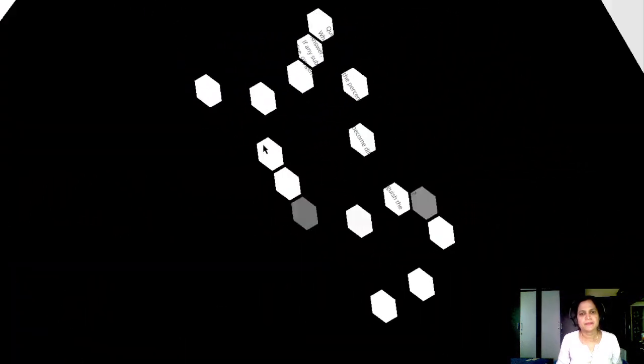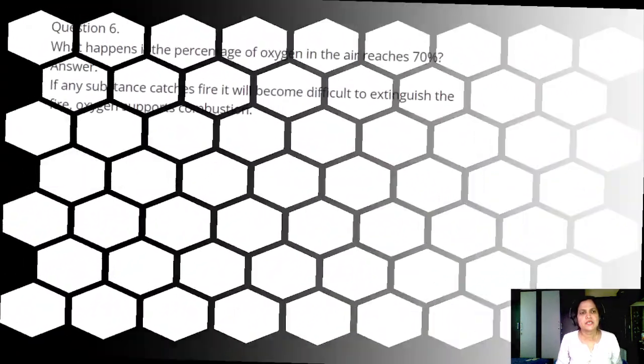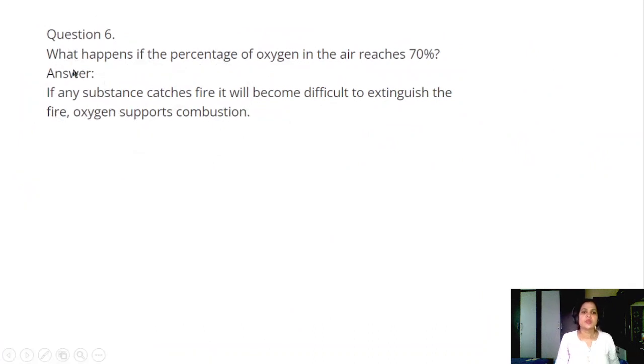Question number 6. What happens if the percentage of oxygen in the air reaches 70%? Only 20% of oxygen is there in the air. If it reaches 70%, what happens? If any substance catches fire, it will become difficult to extinguish the fire. Oxygen supports combustion.